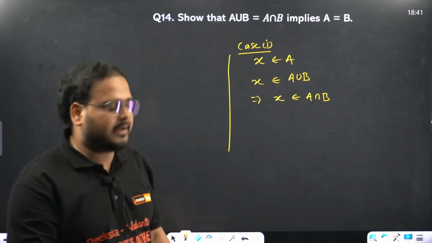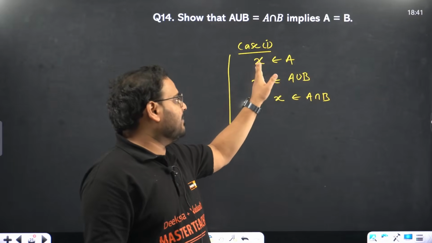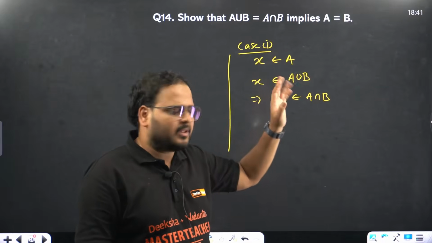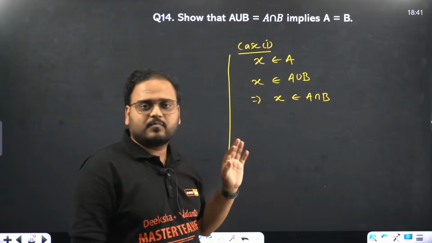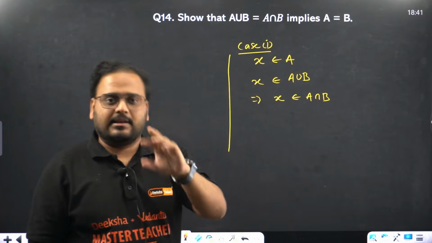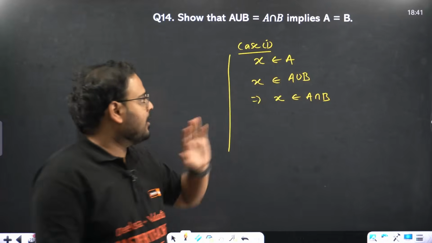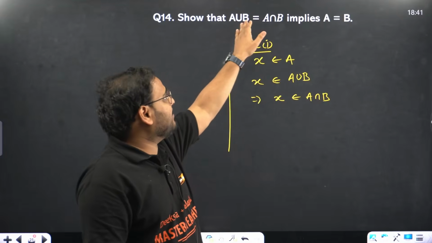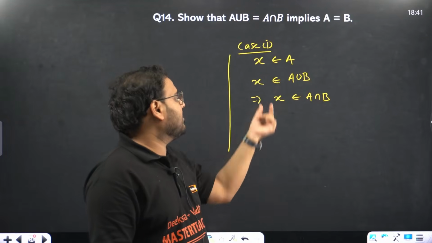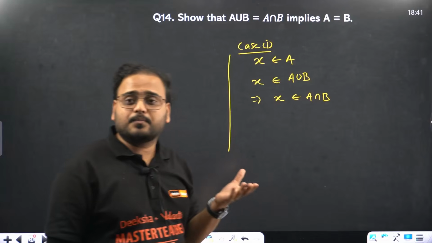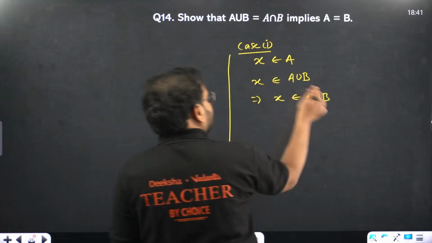Correct. I'll repeat. I have taken any element from a set A. There is a set A. From that, I have taken an element. So if you take union of A and B, that element X will still be present over there. Correct. Now, since union of A and B and intersection are same, it means what? X will be present in intersection also. So X is present in A. This means what?